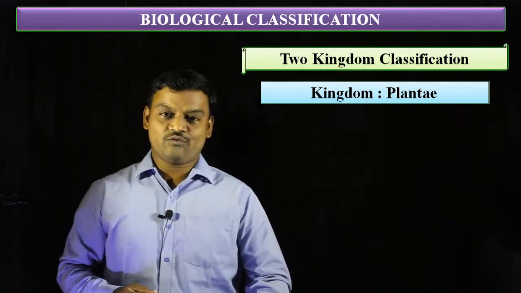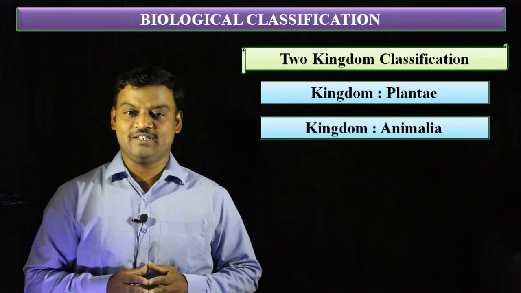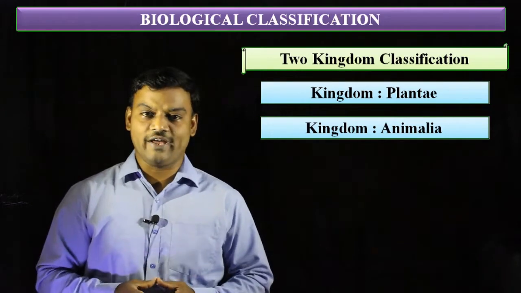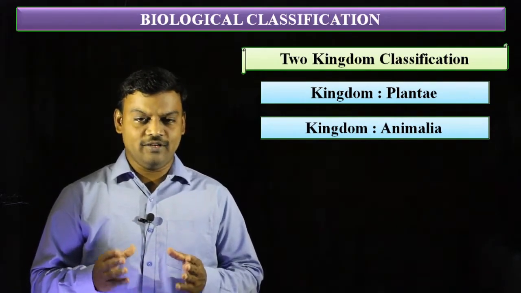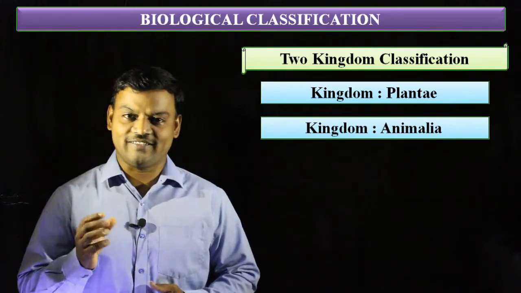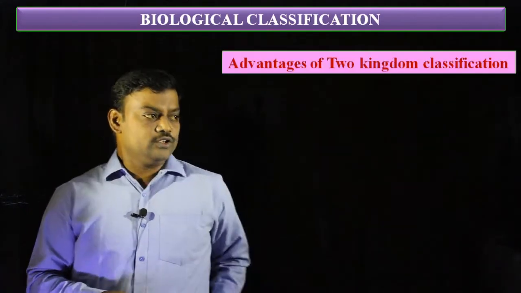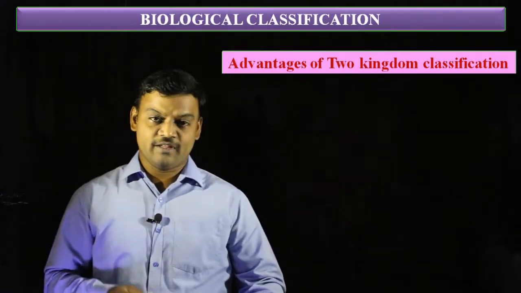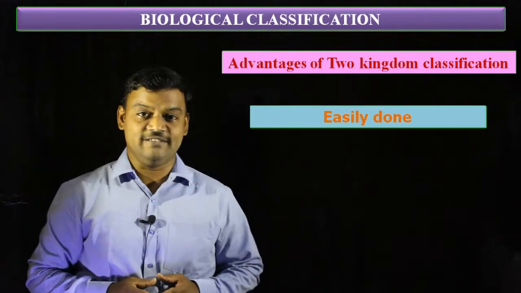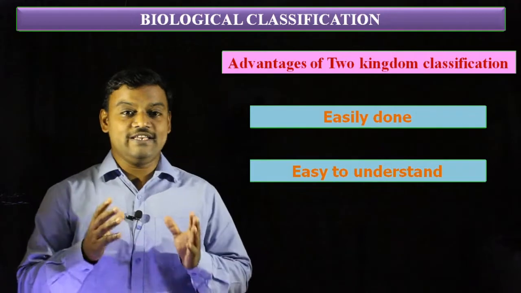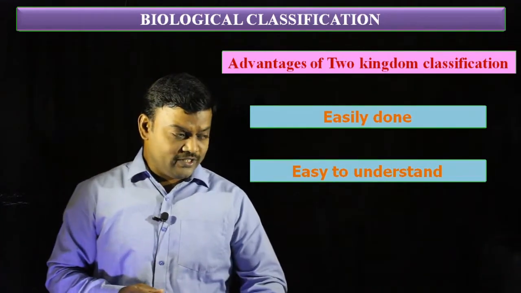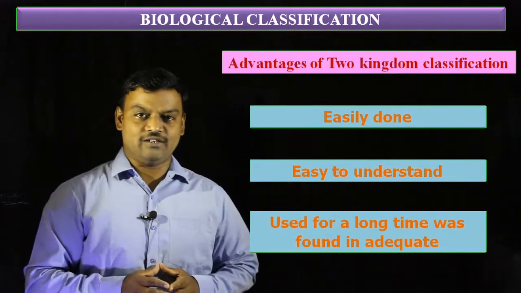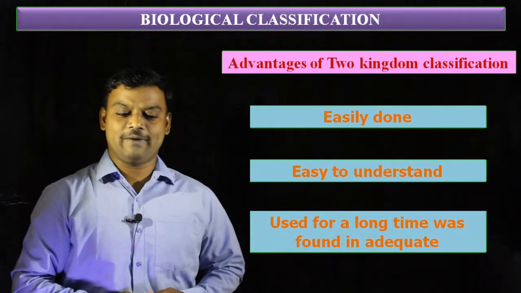In a similar way, he classified all animals into one kingdom, called Animalia. In Animalia, the living organisms are heterotrophic in nature, and the Animalia members do not have a cell wall around their cells. There are some advantages in this two kingdom classification. The first advantage is that this classification was done very easily and is very easy to understand. Similarly, this classification was used for a long time before it was found inadequate. So these are the advantages of two kingdom classification.